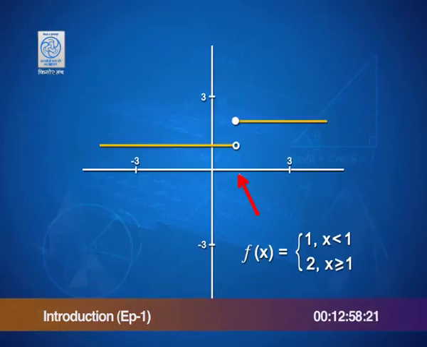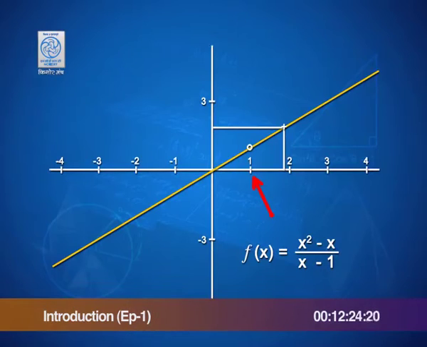Here we have a function, one of the earlier graphs. The function is defined as: when x is less than 1, f(x) is equal to 1. When x is greater than or equal to 1, it takes a value 2. What this definition does is give two different heights to the function for x less than 1 and x greater than 1, and that is what causes this gap between the two graphs, and therefore results in a discontinuity.